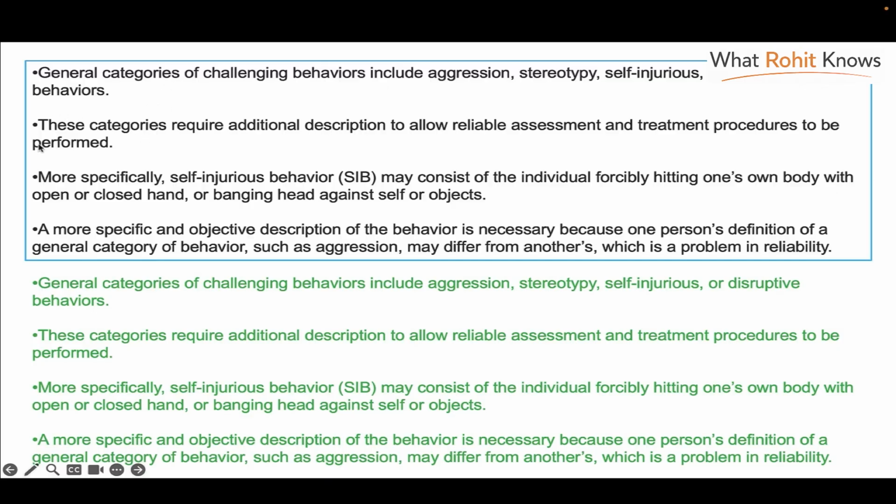So obviously this is not the first. More specifically. Now, if someone is beginning a sentence like that, then it means before talking about something specifically, it has been mentioned or discussed in general. So it's not the first paragraph, it has to follow something. And similarly, the last one, a more specific and objective description is necessary because one person's definition may differ from another person's. And as you see, these were already in the correct order.